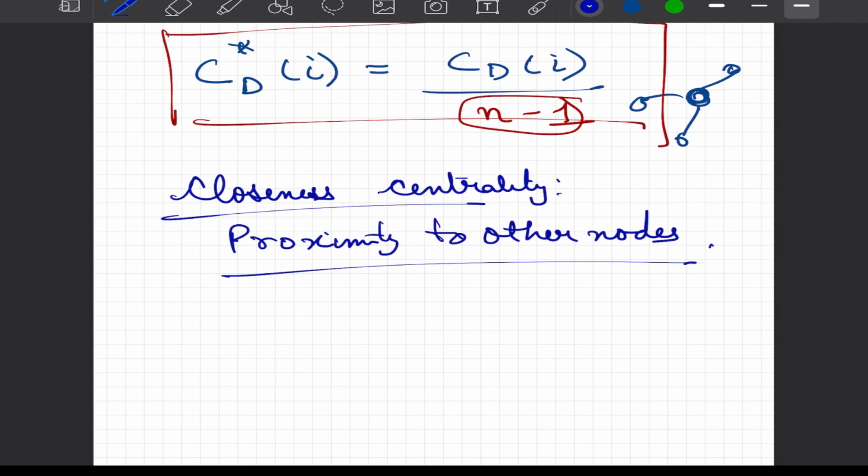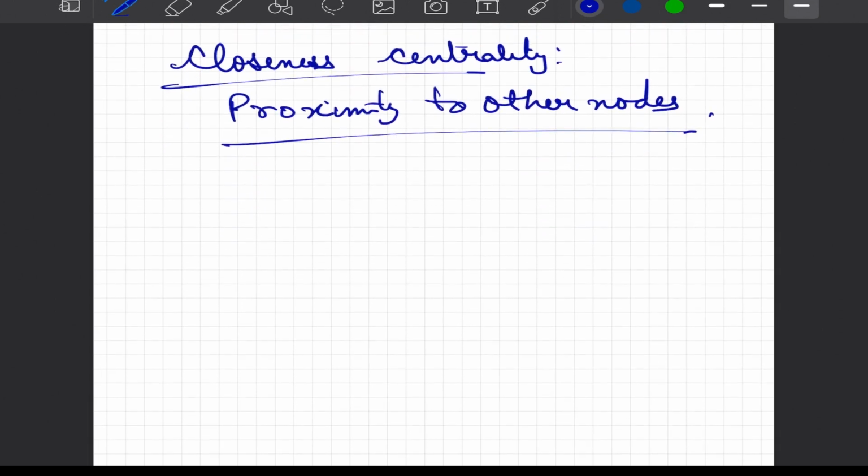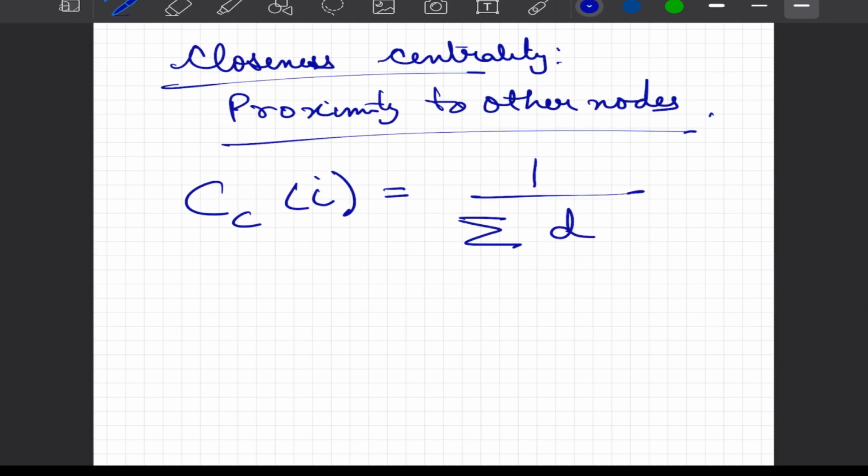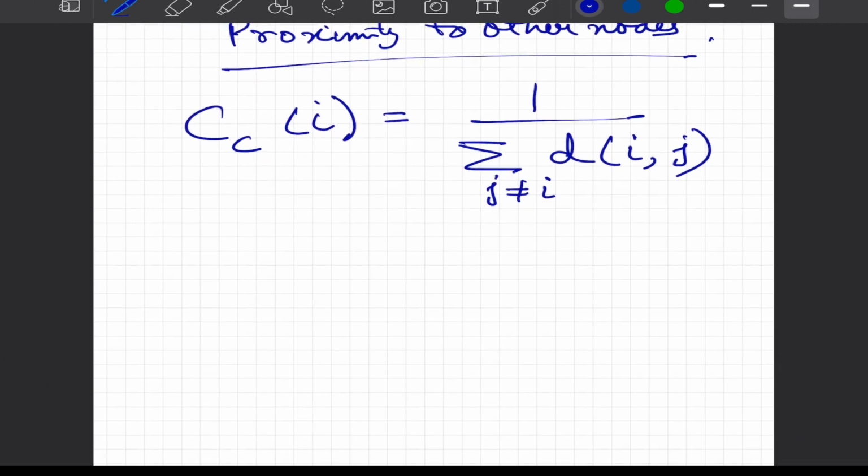That means if some message has to be transmitted in a network, you would play a very critical role, as somebody can tell you that information, and you being closer to everybody else, you can quickly disperse that particular message into the system. And to quantify that, we say that closeness centrality of node i is 1 divided by the sum of all the distances that node i has with other nodes j, and we take the summation over j with only the condition that j cannot be equal to i, because the distance of yourself from yourself is going to be 0, and hence there is no point in including that.